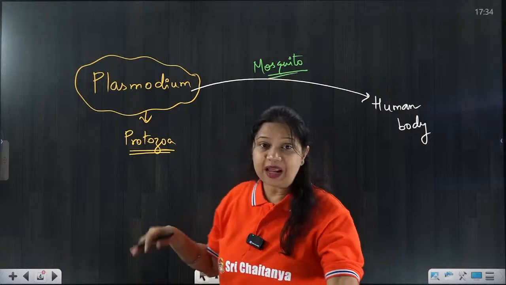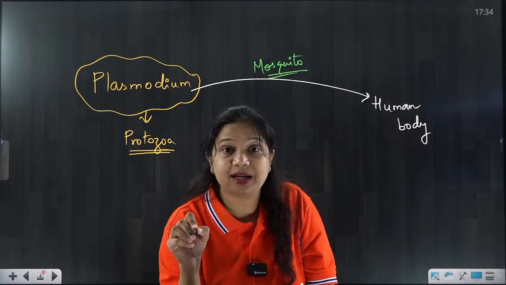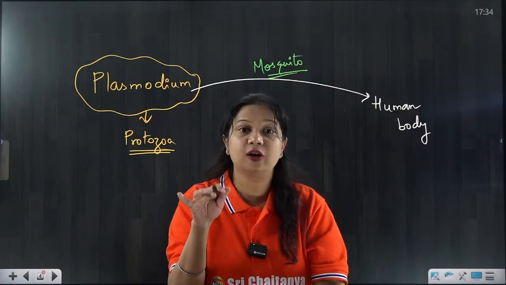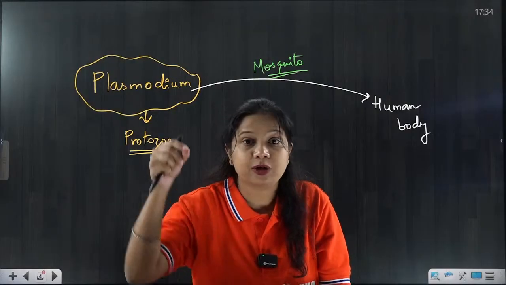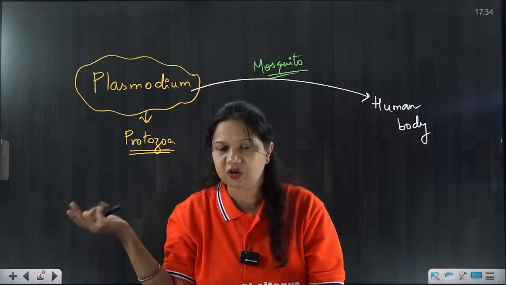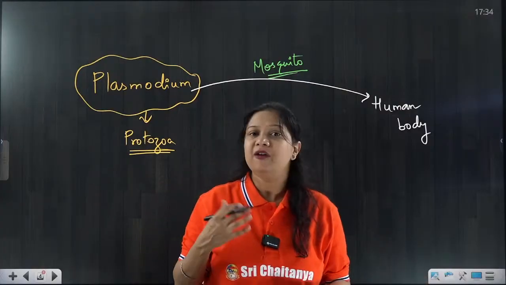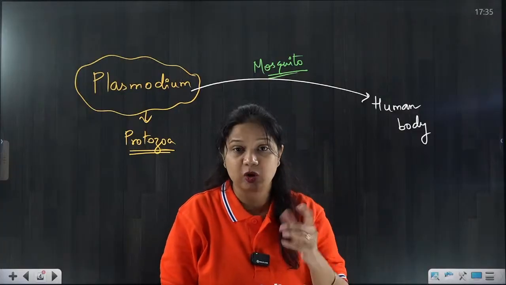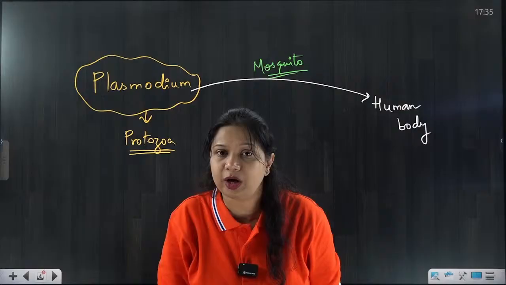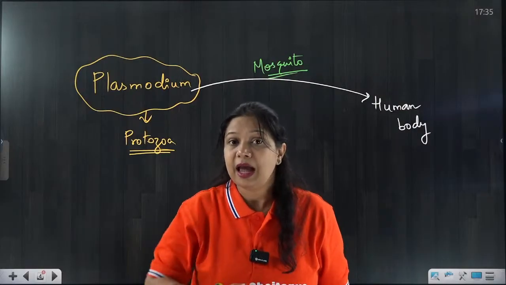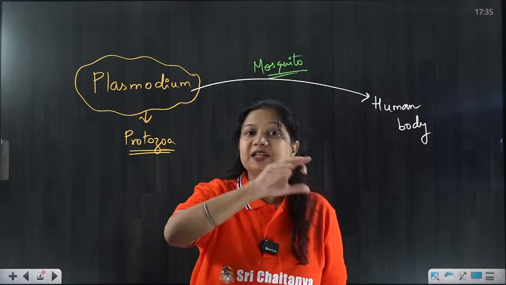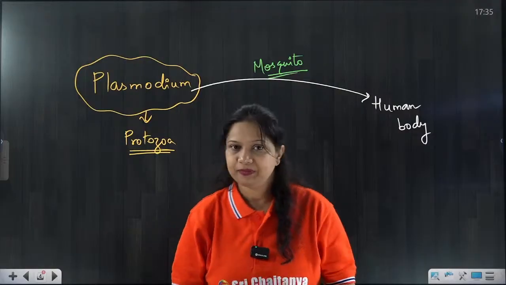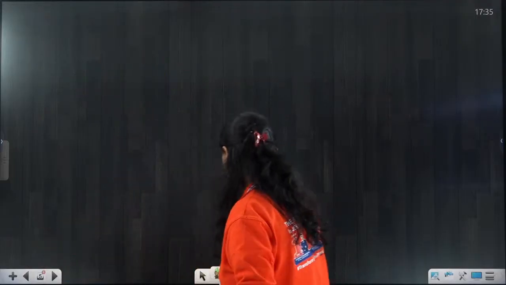Now what does it do? Plasmodium will be present inside the female mosquito's salivary gland, inside the oral cavity of the mosquito. When the mosquito takes a blood meal, yes, female mosquitoes feed on human blood, when the female mosquito bites a human body, it will release saliva, and along with the saliva, the Plasmodium also enters the human body. Is that clear? I will explain it to you again.